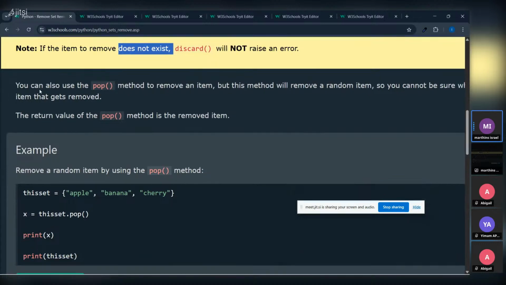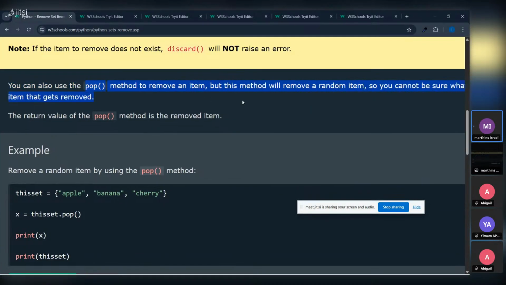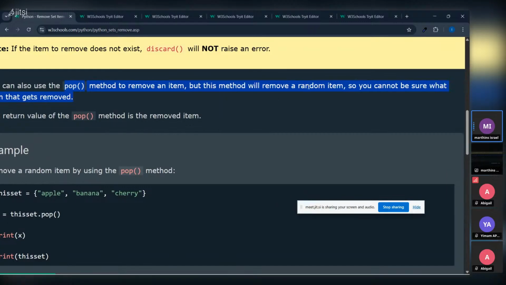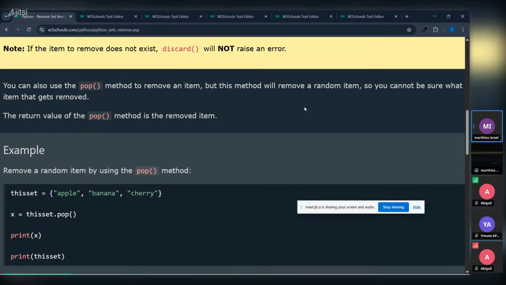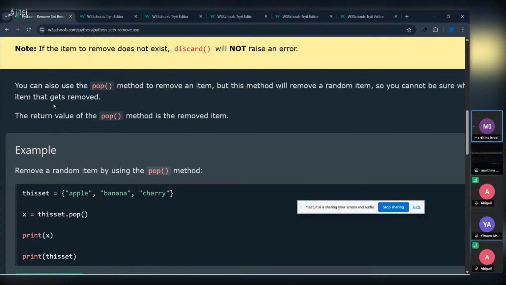So let's work with pop. You also use the pop method to remove an item, but this method will remove a random item. So you cannot be sure what item gets removed.